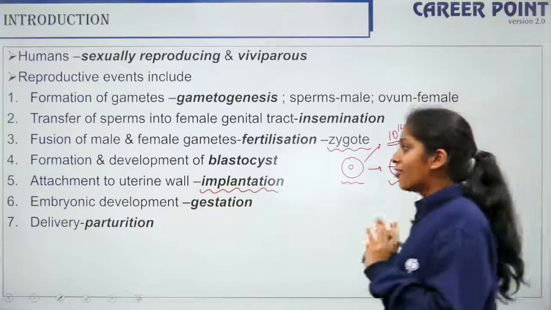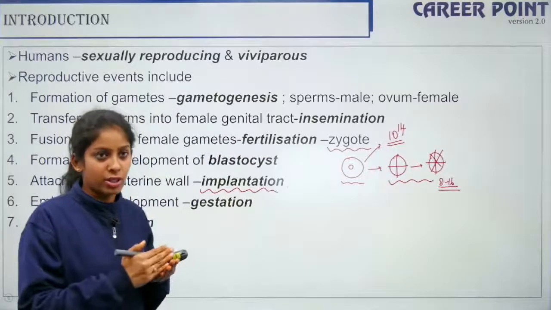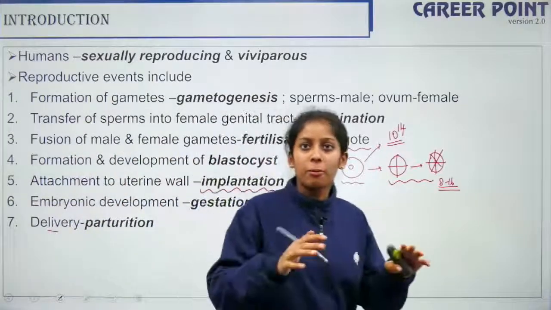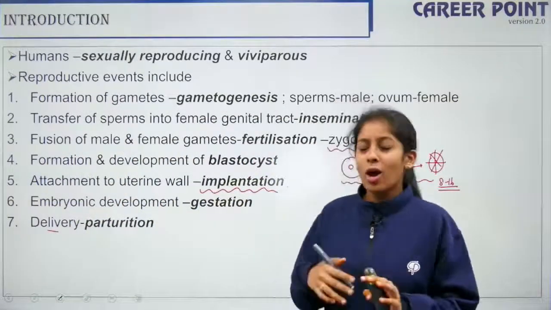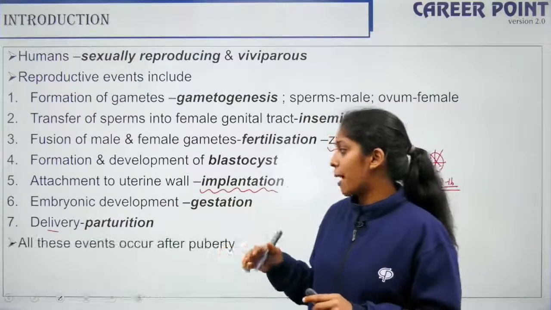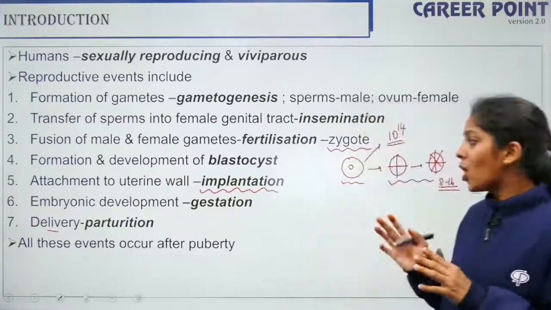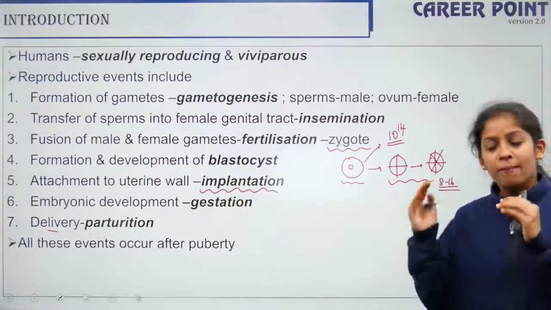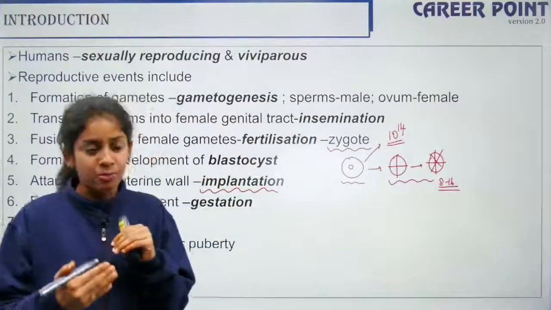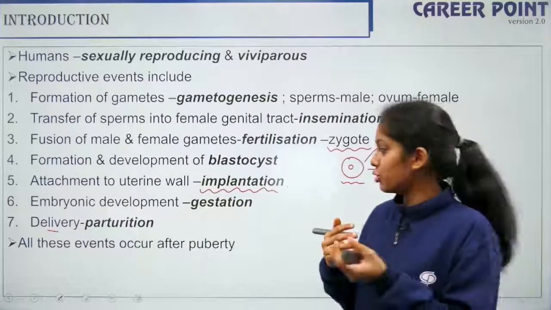Alright, so finally after the embryonic development, after the 9 months of development of the fetus inside the mother's womb, the fetus has to come out. As the fetus begins to grow bigger, the mother's womb cannot accommodate it. At one point it has to come out, and that is your parturition. Once parturition happens, the mother has to breastfeed the baby, that is lactation. All these events occur after puberty, because after puberty only the male and female are reproductively capable, right? There are some physiological and physical changes which allow reproduction to happen.